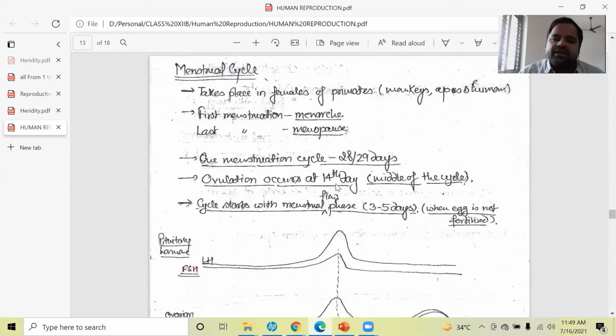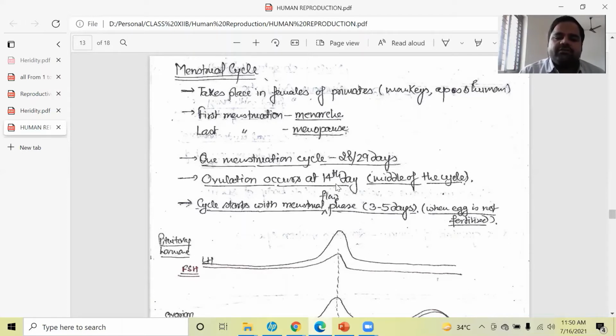Means in standard condition, the ovulation occurs at the 14th day of the menstrual cycle. And this 14th day is the middle of the cycle. Means if the cycle is operated for 28 days, then the 14th day is the middle of the cycle. Then at the middle of the cycle, means on the 14th day, ovulation will take place. And ovulation means the release of the ovum from the oocyte.